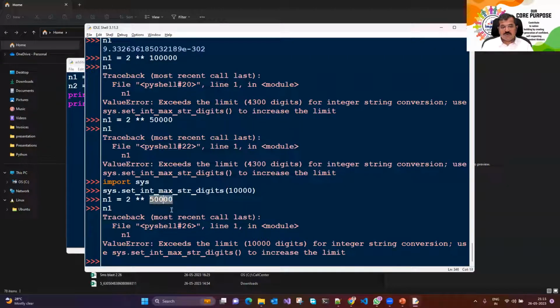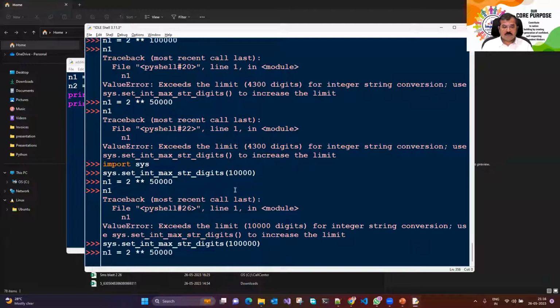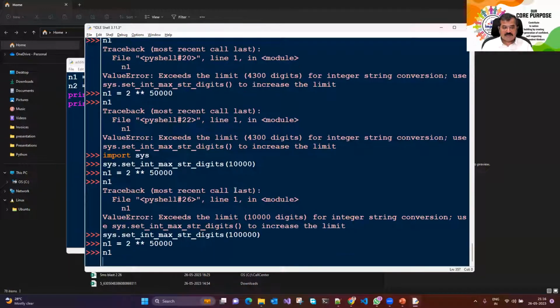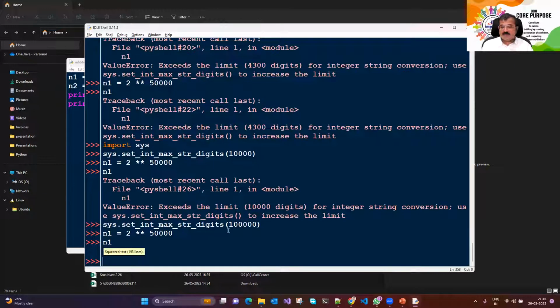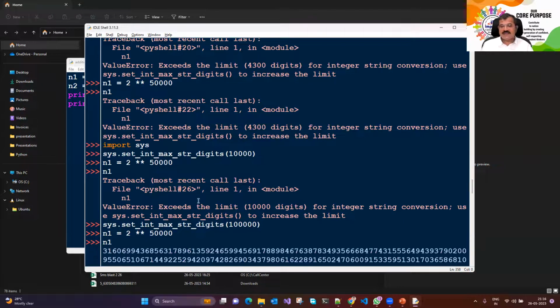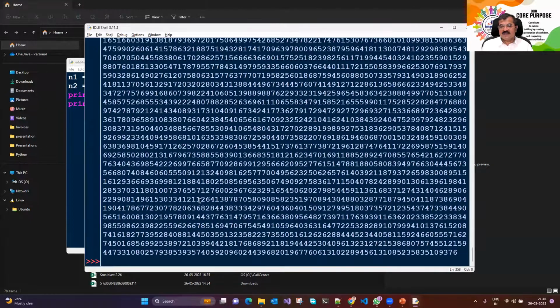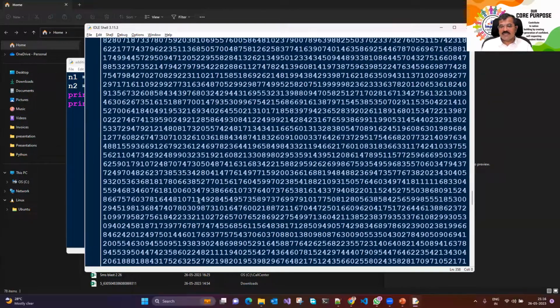Okay. 2 to the power 50,000 is even more than 10,000 digits. Okay, then let's increase the digits once again. So I say 1 lakh digits. Now let's see 2 to the power this. Does it go beyond 1 lakh digits? Yes, it has come. Can you see it? No, sir. Arey, it's there. If you click on this, it will appear. This is the 1 lakh digit number that has come. And see that, 1 lakh digits.